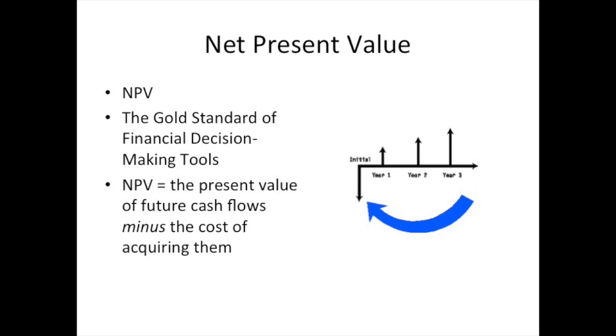But you can see in essence, it's what it's going to cost today and what we're anticipating getting in the future. And if what we're going to get in the future is worth more than what we have to pay for it, then we green light that deal. That's a deal worth doing. And that's a function of, as we said, the discount rate, when those payments are timed to come in, and how much those payments are.